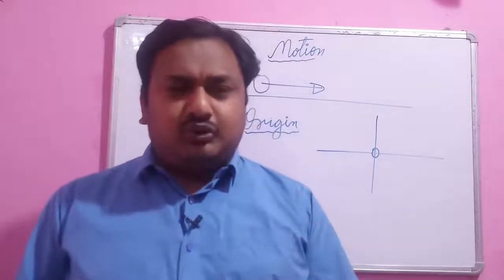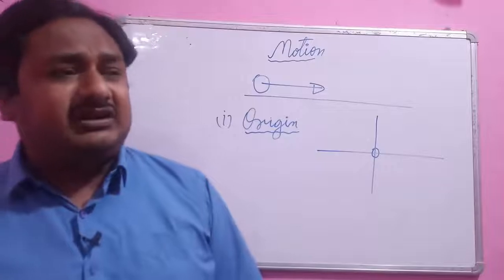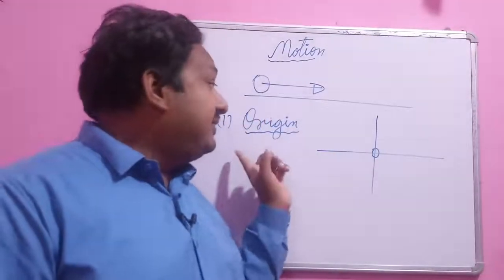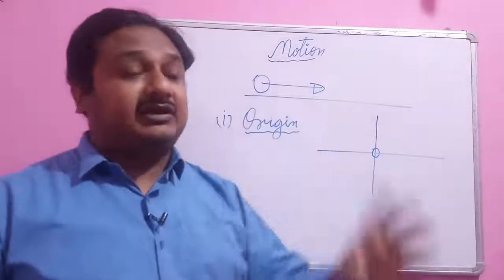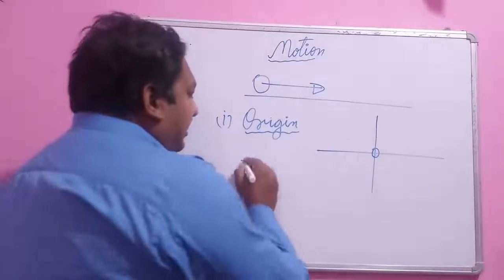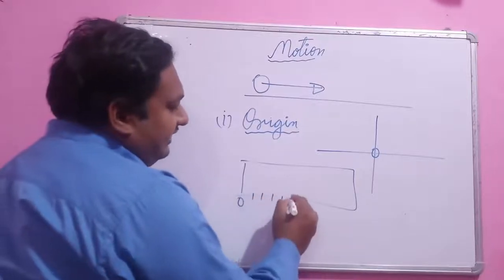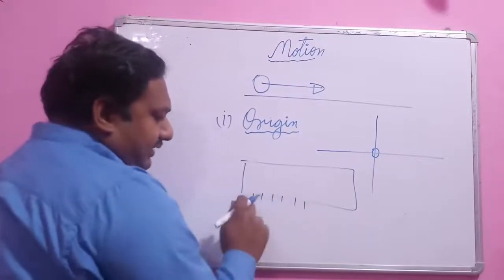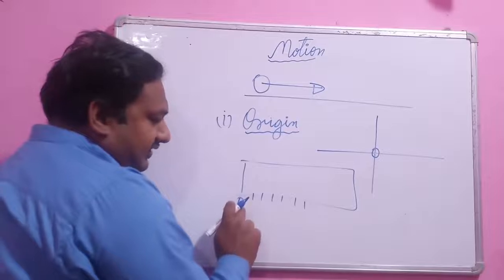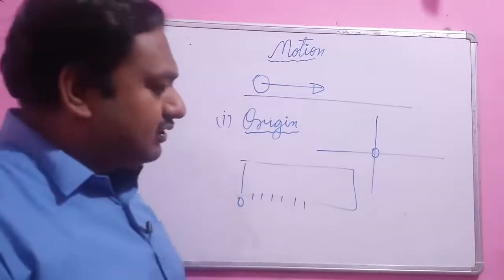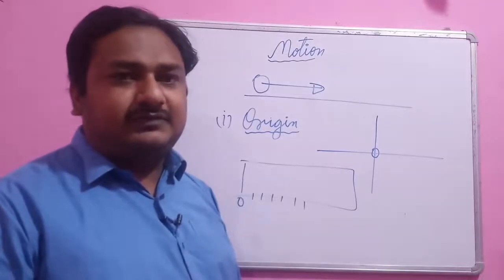So reference or origin is that point where the distance is 0, and is also the point where the measurements are being taken. Suppose this is the scale. On the scale, a 0 is here and the marking is like that. So all the measurements are measured with respect to this 0. So this 0 is the reference. This is a reference point.